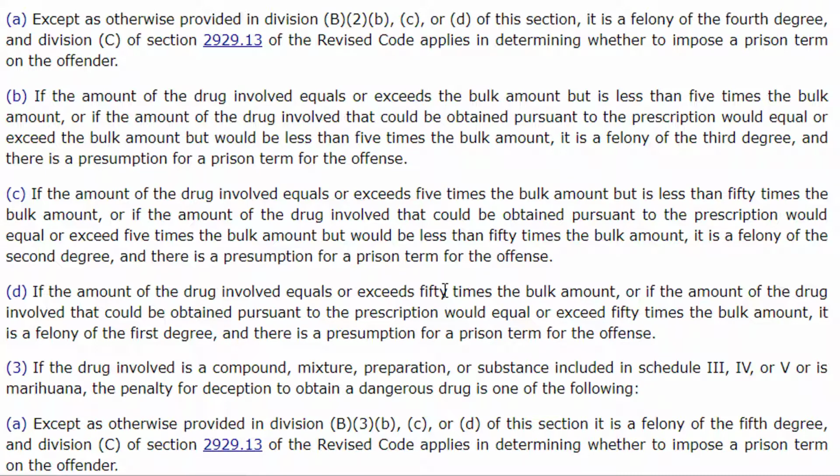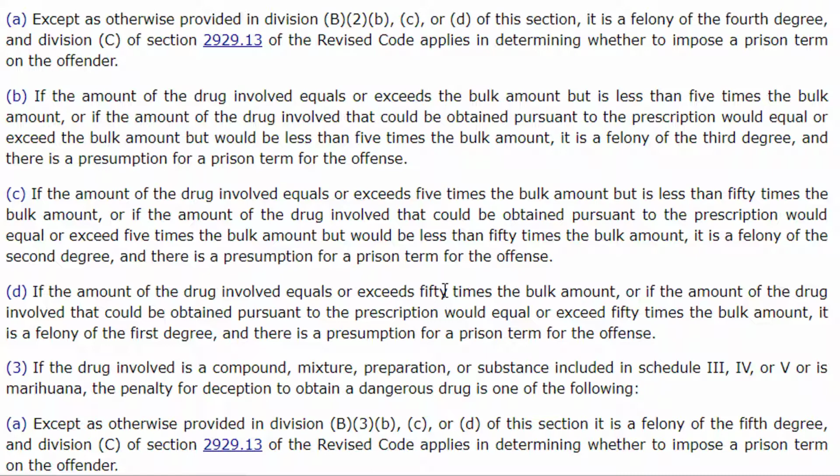So if you've completely duped 1,000 different doctors, and you're getting like 1,000 bottles of Adderall, and you have over 50 times the amount, then you're a murderer. Is how the state of Ohio looks at you. So anyway, this is interesting language though. Could be obtained. Technically, if you are duping a lot of doctors, you could obtain an unlimited amount of drugs. So it'd be interesting to see how the courts have interpreted this language, could be obtained.